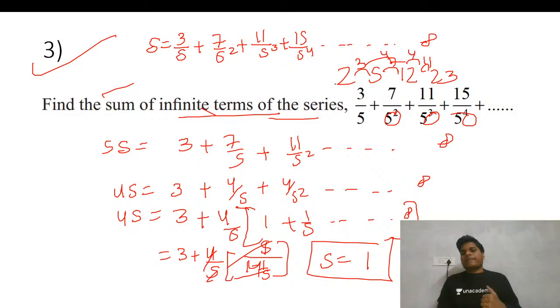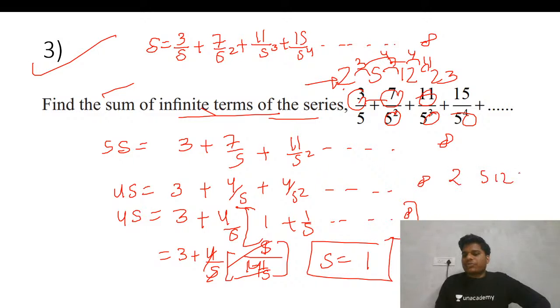So you can see at this step, this is your AP at the third step. Fine, this given is directly AP, but sometimes suppose it was given 2, 5, 12, 23.